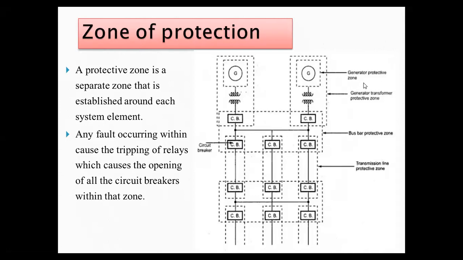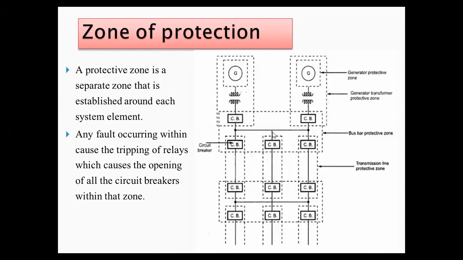Here some are shown. First is the generator protective zone. Then this is the transformer protective zone. Same here also. Then this CB means the circuit breakers, and then this is the bus bar. My arrow pointer is showing the bus bar there.